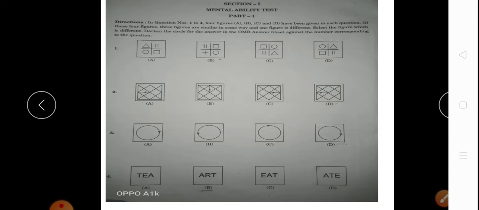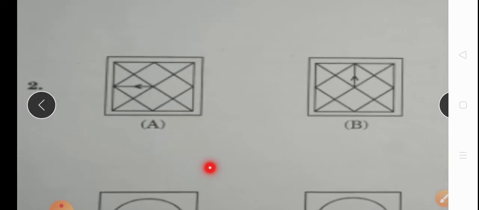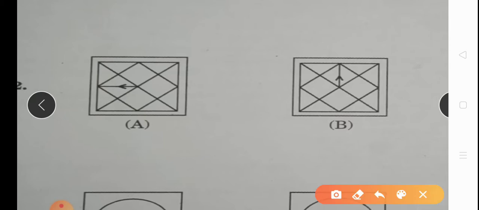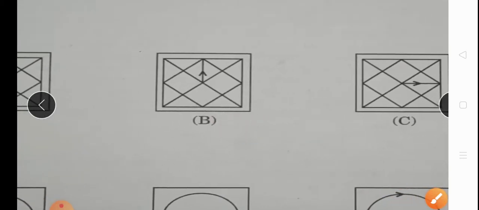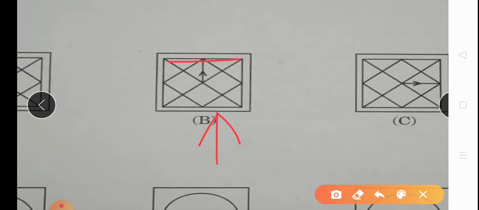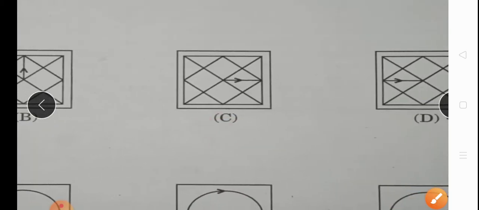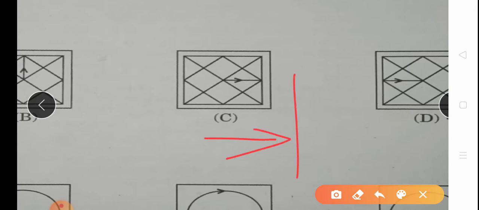Our second question is, one arrow is going towards the line, to the border line. Okay. The next pattern, this arrow is also going upward to the border line. Then option C, pattern C, we will see that this arrow also goes to the border line.